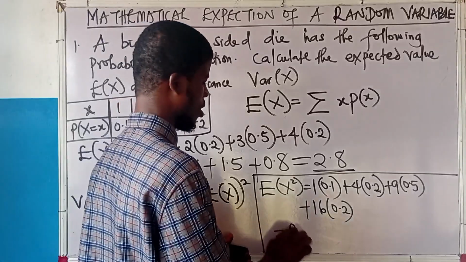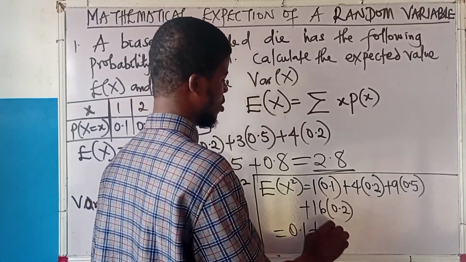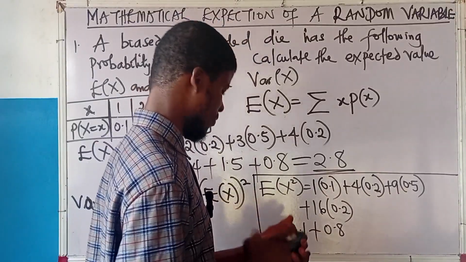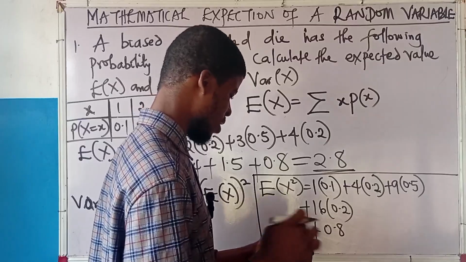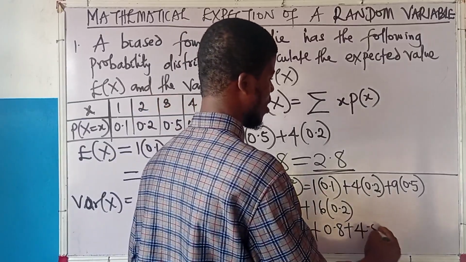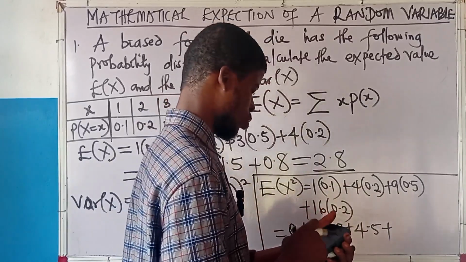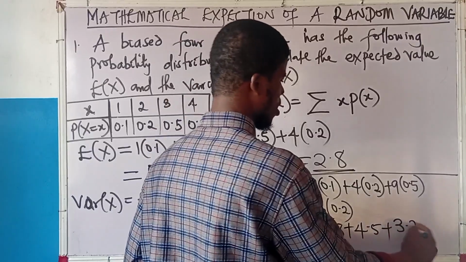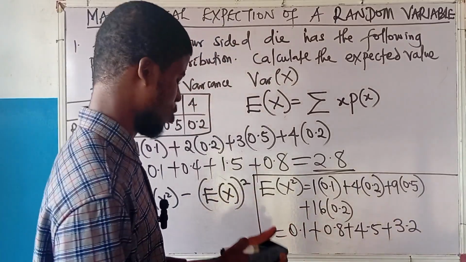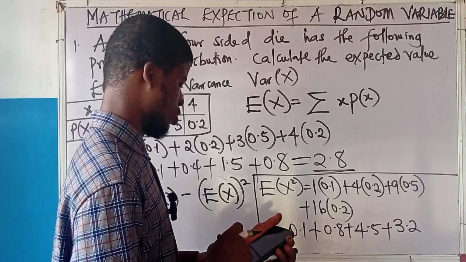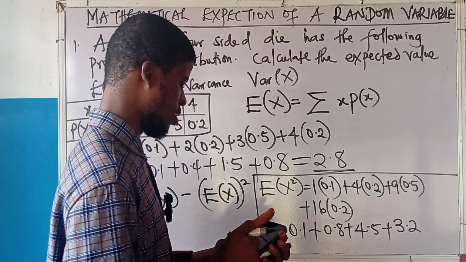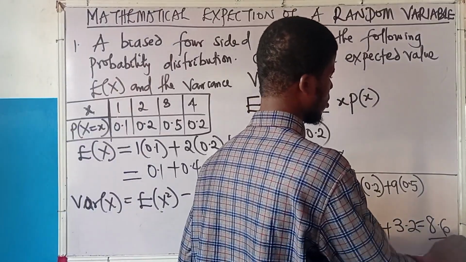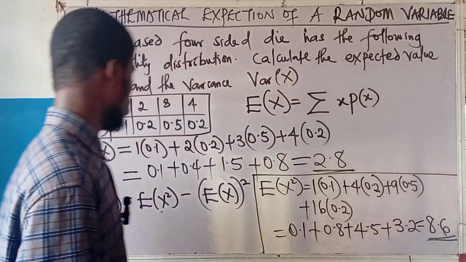This gives 0.1, 0.8, 4.5, and 3.2. If I add up everything together, 3.2 plus 4.5 plus 0.8 plus 0.1 is 8.6. So we have 8.6 as the expectation of x squared.